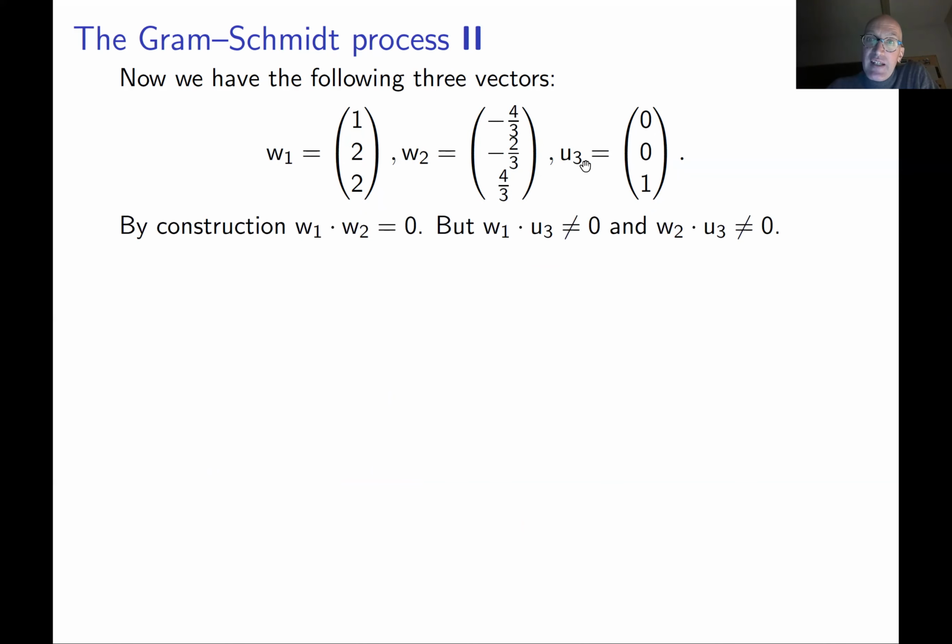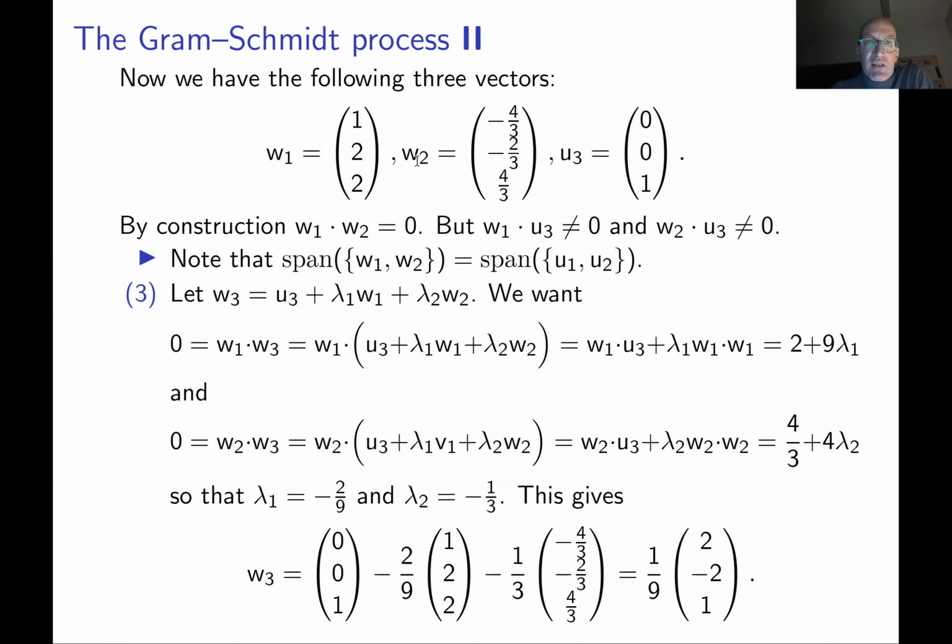You have to take vector U3 and add W1 and W2 scaled by some numbers. So you replace vector U3 by vector W3 that looks like this: U3 plus lambda 1 W1 plus lambda 2 W2. That's just this sum. This is your correction term. And lambda 1 and lambda 2 are some numbers to be found. We have to find them.